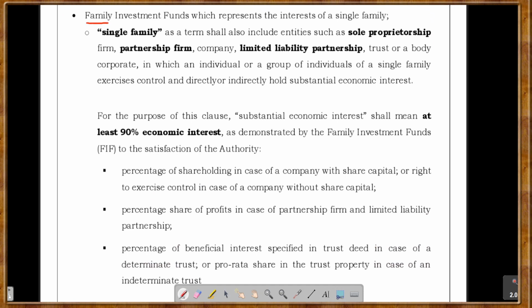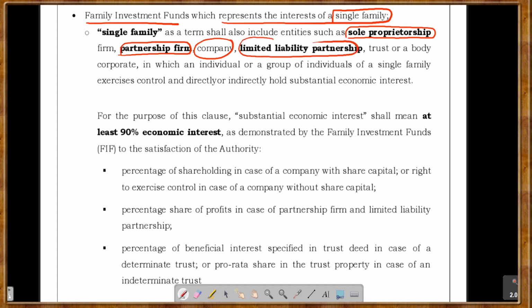So family investment funds represent the interests of a single family, right? Single family means it will also include entities like sole proprietorship, partnership firm, company, LLP, trust, body corporate, which has been founded by a single family, in which an individual or the group of individuals of a single family exercise the control.